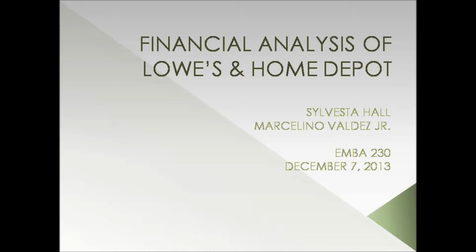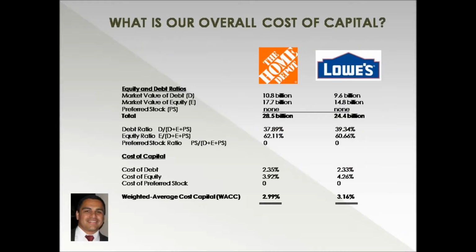This presentation will share the findings of our financial analysis of Lowe's and Home Depot. We will discuss the ownership of the organization, as well as the cost of equity and debt financing, as well as the WACC, the weighted average cost of capital for each company. We will also share the results of our analysis of the possible changes to the overall capital structure and its impact to the companies. Lastly, we will give our analysis of the stock in relation to the current market value.